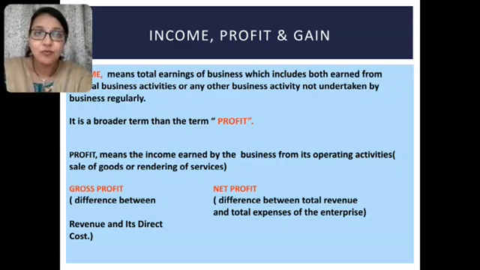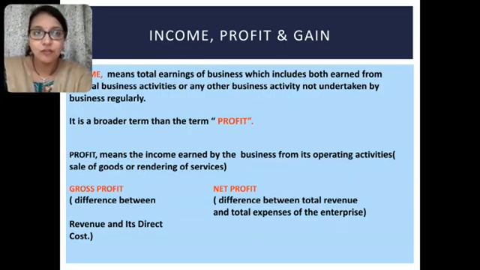Now what is profit? Profit means the income earned by the business from its operating activity, or you can say its normal business activities. For an example, sale of goods or rendering of services. And profit can be of two types: gross profit and net profit. Gross profit means whatever direct revenue you have earned, when you subtract direct cost out of it, then it is known as gross profit.